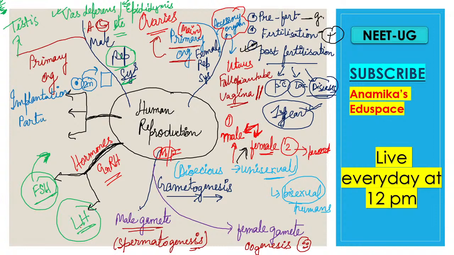Next we will study parturition, that is, after the baby is ready, how the baby comes out from the birth canal. And then is lactation. Lactation is after the birth of the baby, how the baby is nourished, how the mother breastfeeds the baby and the baby grows up day by day. So this was all about human reproduction in short, and now we will move ahead to learn in detail one by one. Clear, students? So let's move ahead.